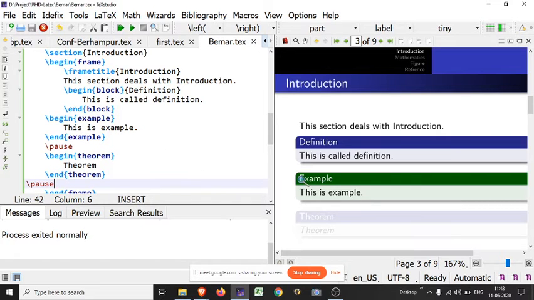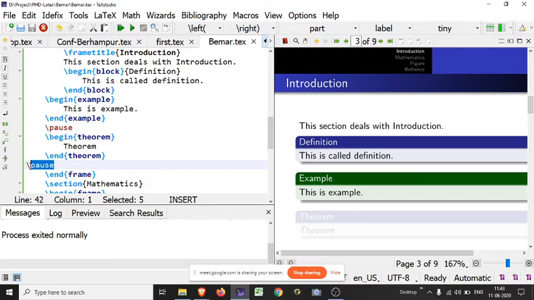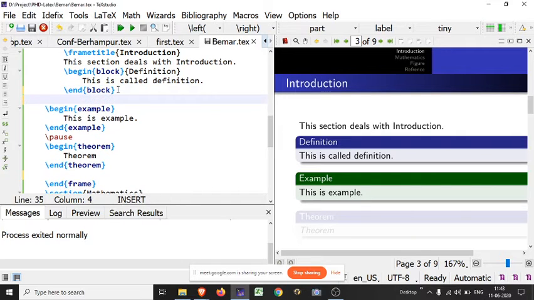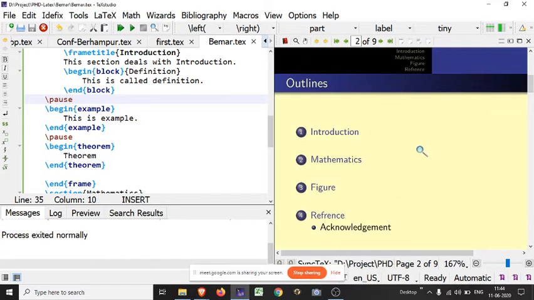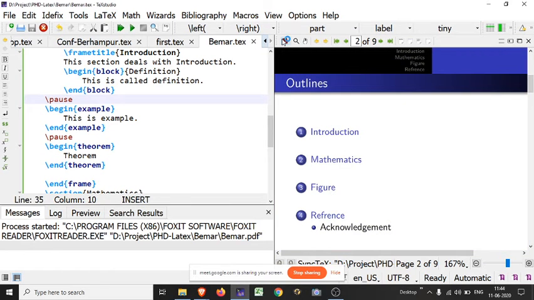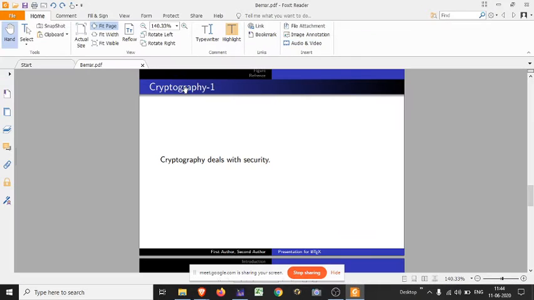Oh sorry, I used it incorrectly, so you can't visualize it. For visualizing I have to use it here. Just look how it looks.